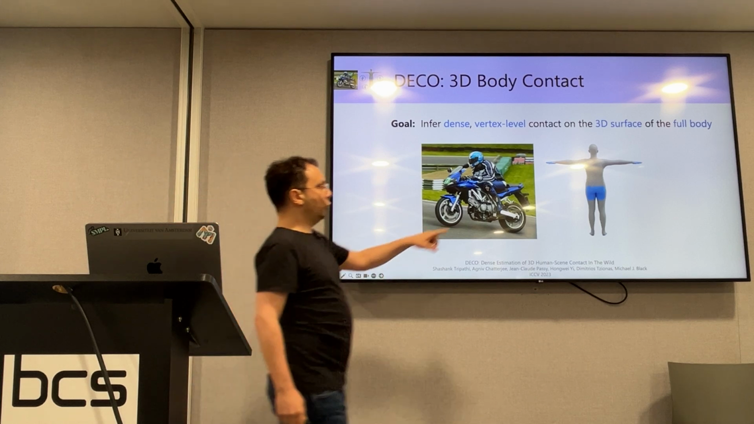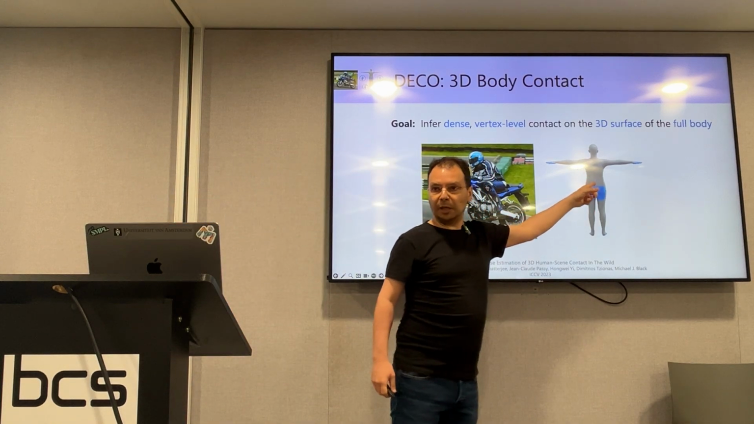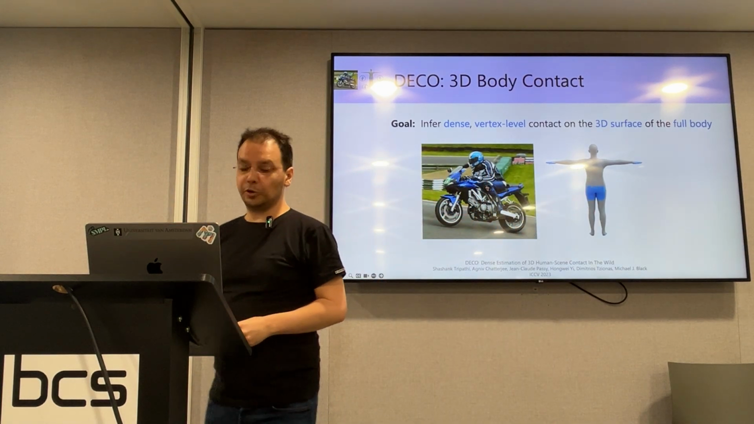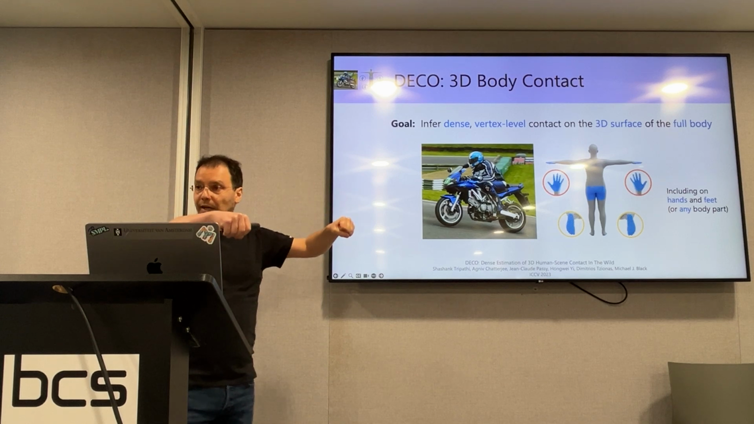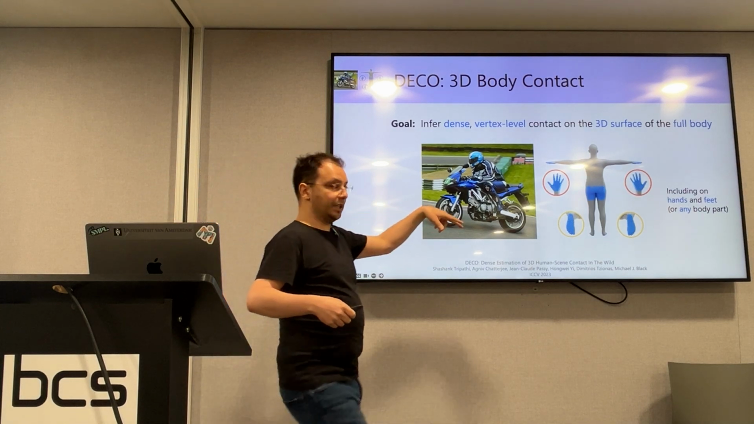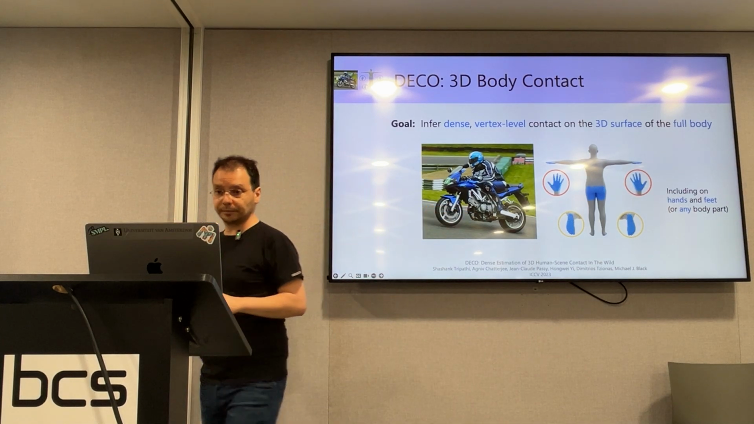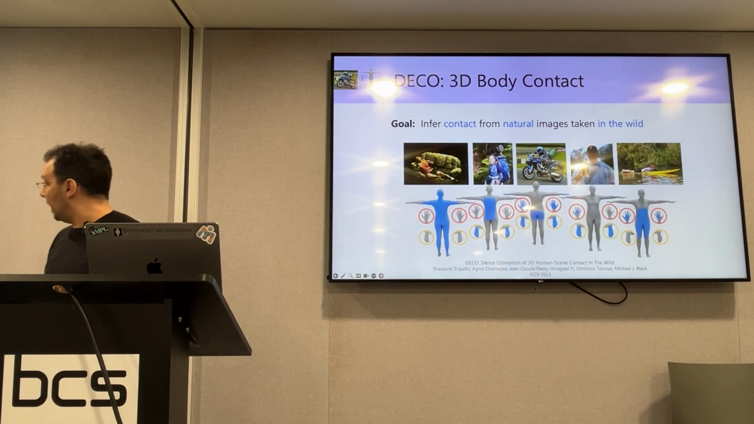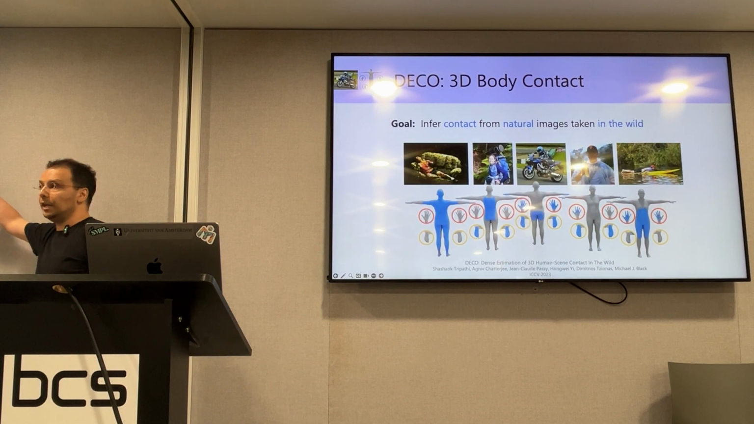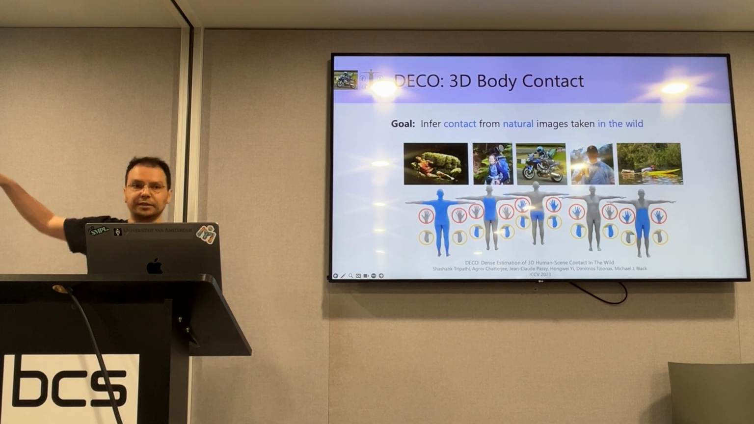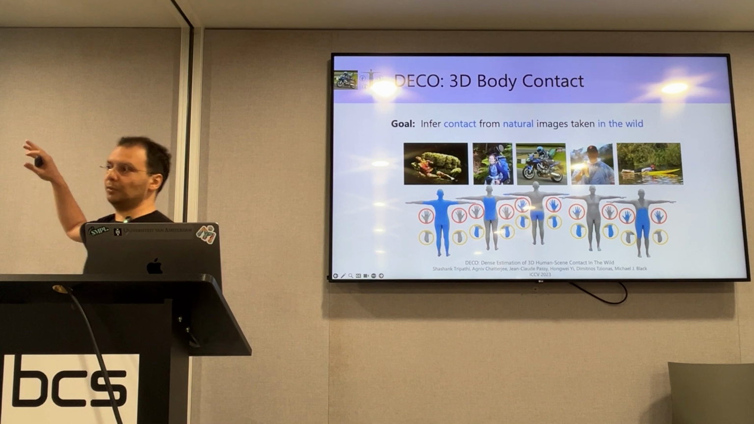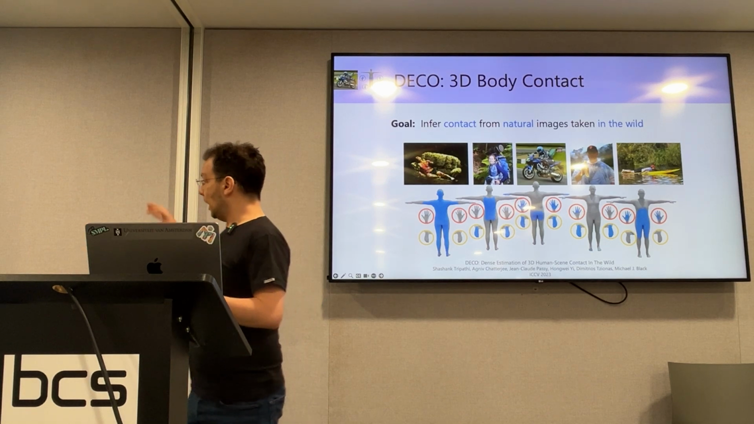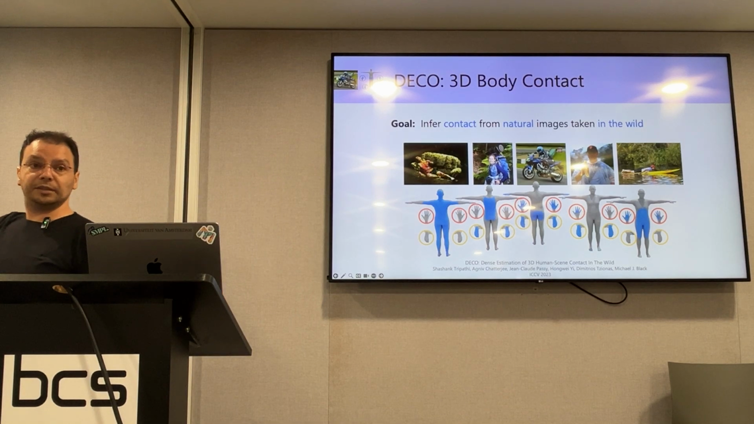In this case, with blue color, we highlight the contact at the buttocks for sitting on the motorbike, but also on the hands for grasping the handles, and the feet for changing gears or whatever these guys are doing. And we want to do this for any image taken in the wild, indoors, outdoors, more artistic photos or sports photos, and so on and so forth. And to do this, we need appropriate training data.